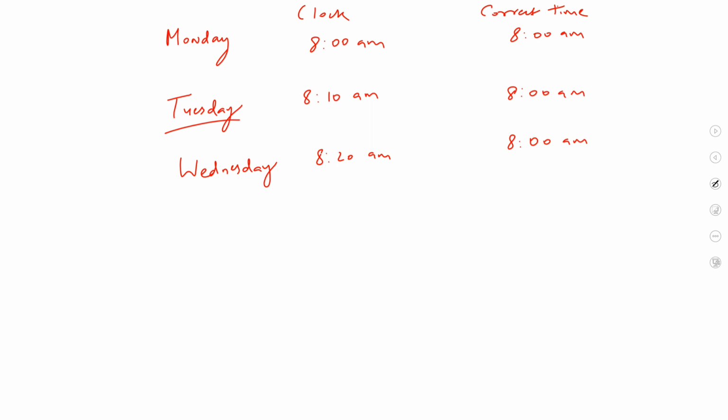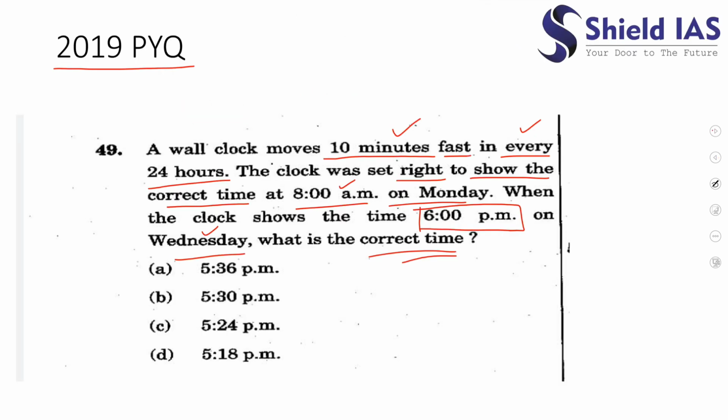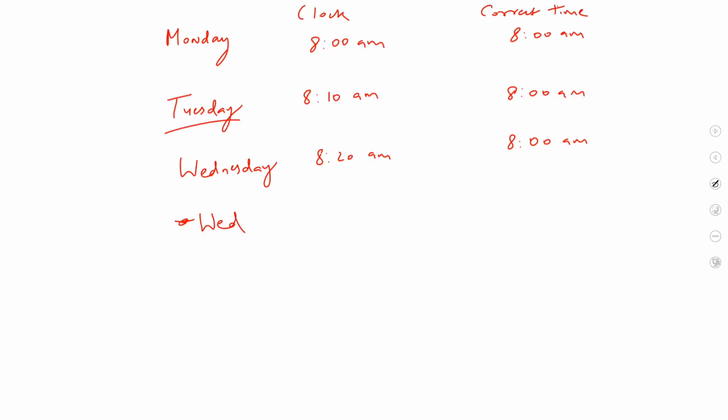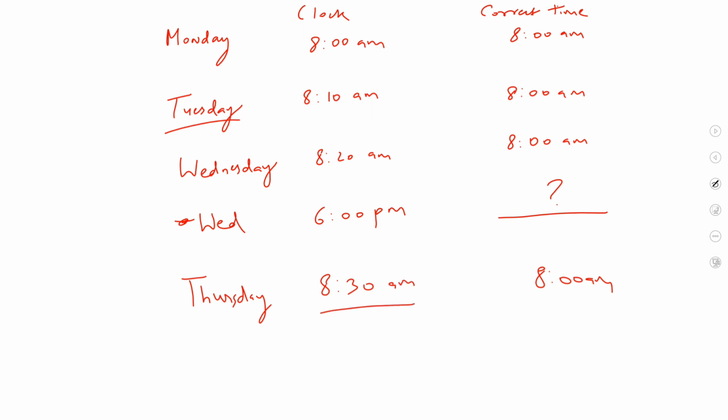Yes. So let's say I have to go when the clock shows the time 6 p.m. So on Wednesday there would come 6 p.m. I have to find out this. However, I can also know what it would show on Thursday at 8 a.m. It would be showing 8:30 a.m., because again it would gain 10 minutes from Wednesday to Thursday.